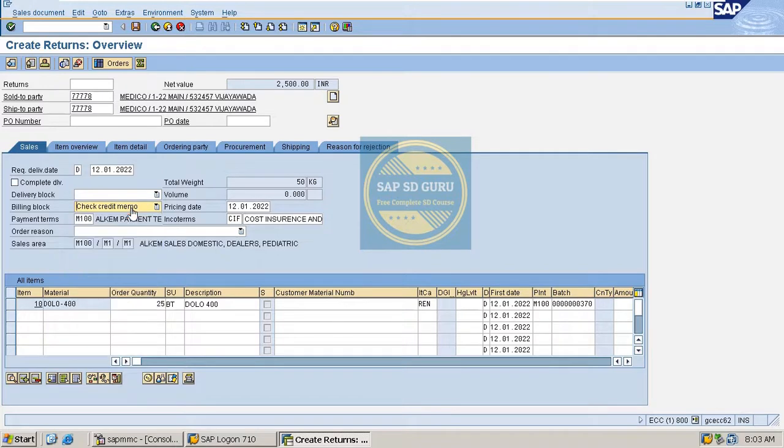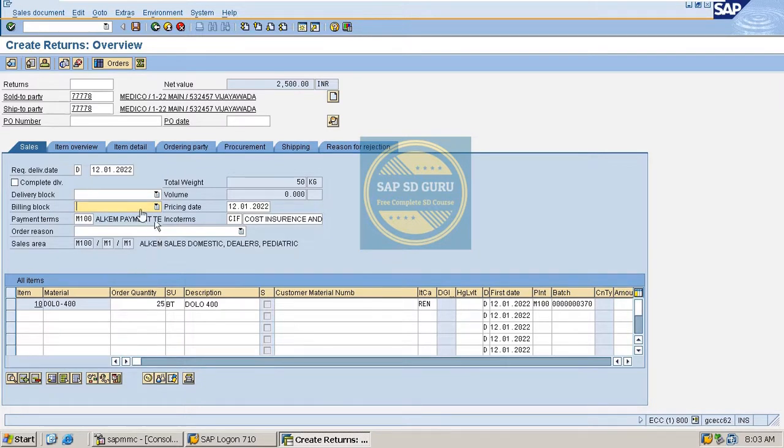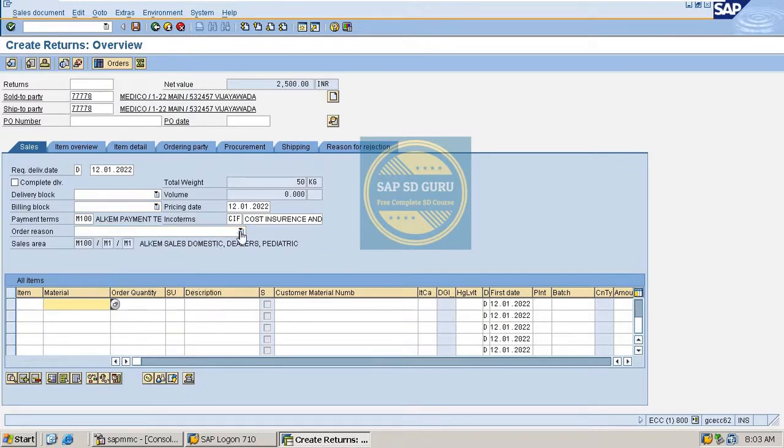The authorized person will go through this billing block and remove it, and we can give some other reason here.